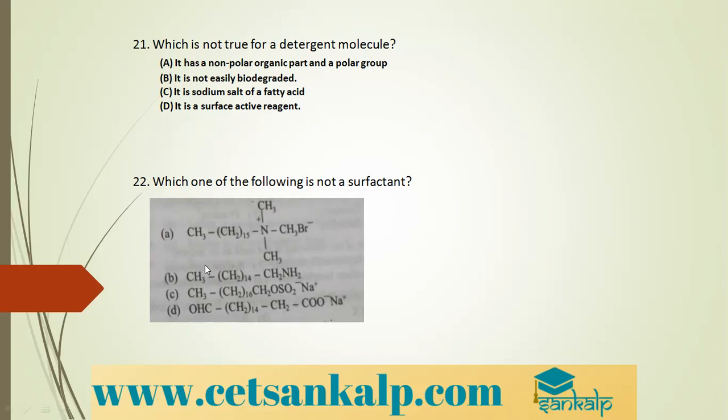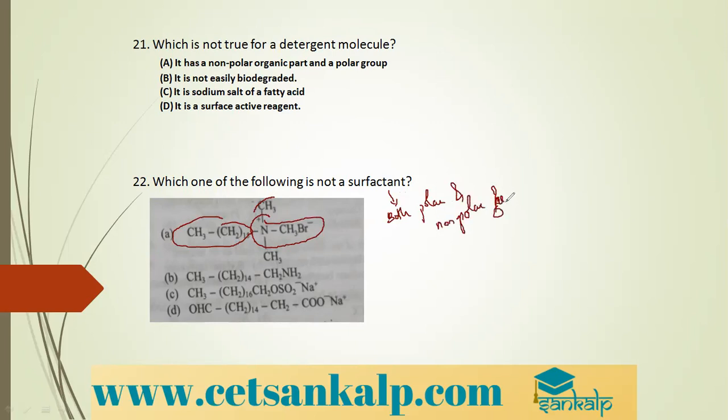In option B, NH2 is there, and here a non-polar carbon chain is there. So option B is the correct option. This is the polar part and this is the non-polar part. A surfactant has both polar and non-polar parts.